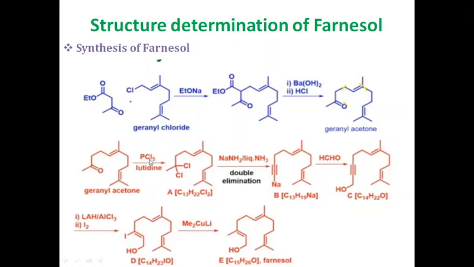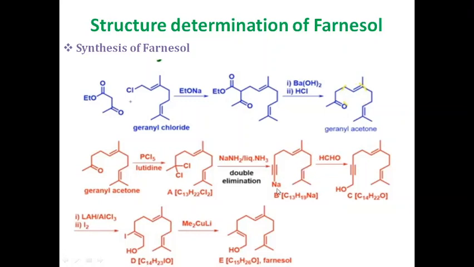It is treated with phosphorus pentachloride and lutidine, yielding a gem dichloride. Lutidine is a base, and it is 2,6-dimethylpyridine. On treatment of this gem dichloride with sodamide and liquid ammonia, it undergoes double elimination, yielding the sodium acetylide compound with the formula C13H19Na, which reacts with formaldehyde. 13 carbon atoms have been used in geranyl acetone. We need 2 more carbon atoms. 1 carbon comes from this formaldehyde.